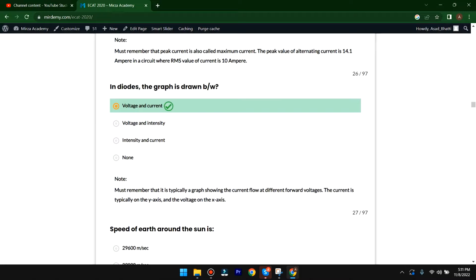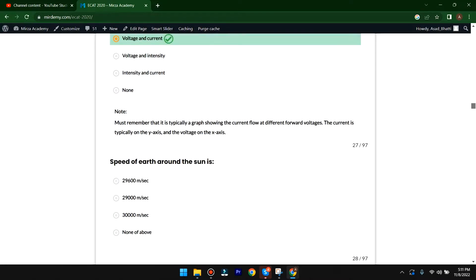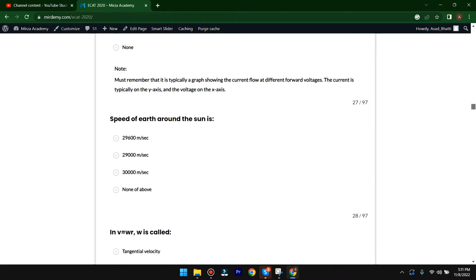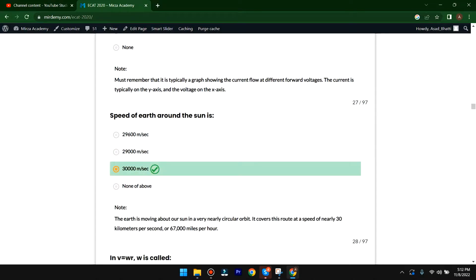The next MCQs. Speed of Earth around the Sun is. So which option will be correct? Very simple question. Here is the C option is correct. The Earth is moving about our Sun in a very nearly circular orbit. It covers its route at a speed of nearly 30 kilometers per second or 67,000 miles per hour. So here is the C option is correct.